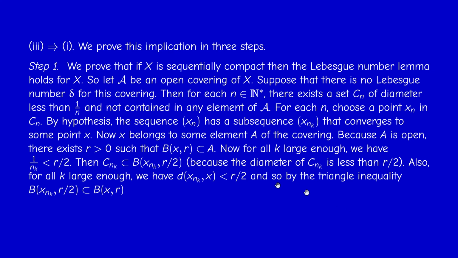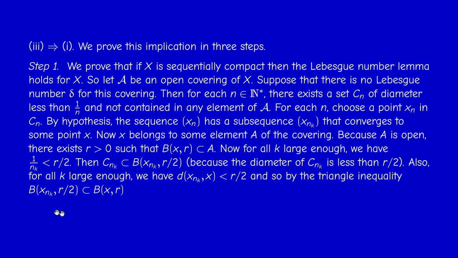Okay, and since x_{n_k} converges to x, I can make the distance less than any number I like. In particular, I can make it less than r over 2, and this is true for all k large enough. And so by the triangle inequality, the ball of center x_{n_k} and radius r over 2 is contained in the ball of center x and radius r.